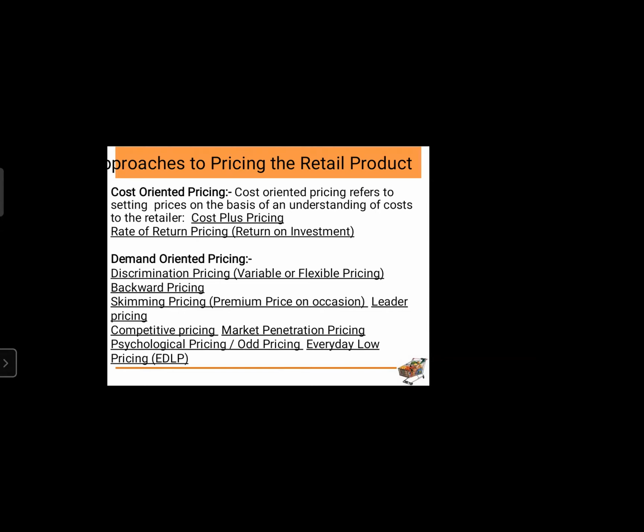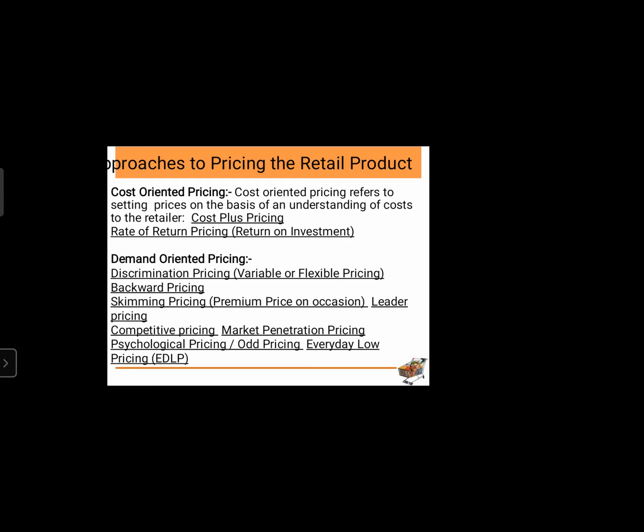Even medicines, their prices per tablet are not even 10 paise, 15 paise or 12 paise, but when they are selling in the market, they are selling per tablet at the rate of 2 rupee, 3 rupee, and certain tablets are available at the rate of 7 rupee and 8 rupee also. This is what is demand oriented pricing.